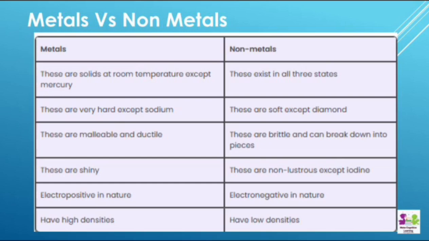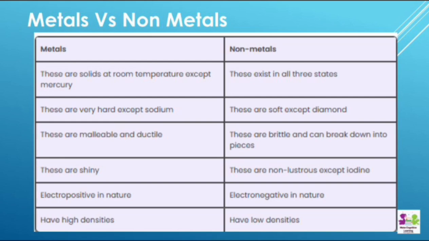Okay, and metals are basically malleable and ductile. You can make them into very thin sheets. You can see the aluminum foils, how we are making the aluminum as thin as possible, and also you can make them ductile. You can draw them into very long wires. That is the reason we are able to make lengthy chains even with a very small number of grams of gold. Non-metals are generally brittle, and they break down into pieces.